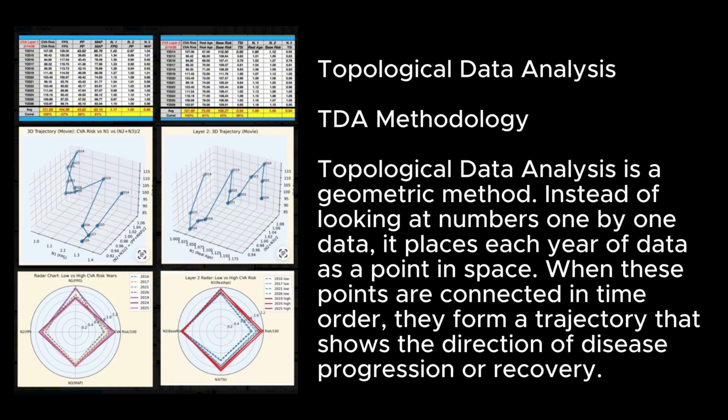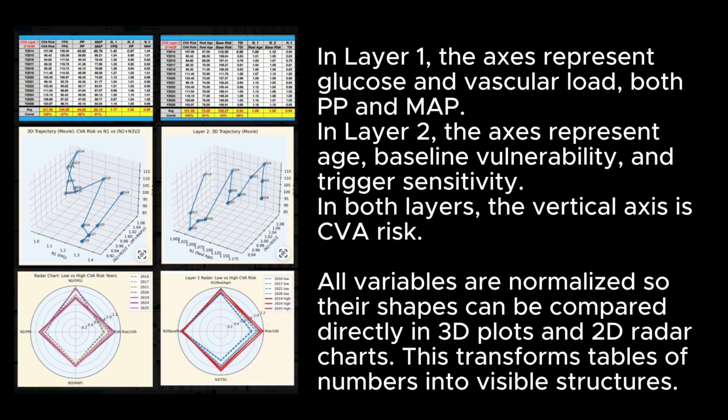Topological data analysis, TDA methodology. Topological data analysis is a geometric method. Instead of looking at data numbers one by one, it places each year of data as a point in space. When these points are connected in time order, they form a trajectory that shows the direction of disease progression or recovery. In layer 1, the axes represent glucose and vascular load, both PP and MAP.